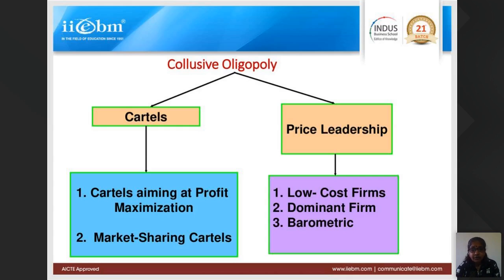Another side of collusive oligopoly is price leadership. There can be low cost firms, dominant firms, and barometric firms. Now, for low cost firm, the best example I can give is price leadership through low cost pricing, and that is Reliance. Once Reliance came up with its mobile communication services, if you search Ek Rupaya Ek Desh, at that time when most communication companies were charging 1.5 to 2 rupees per call, Reliance came up with the Ek Rupaya Ek Desh policy.